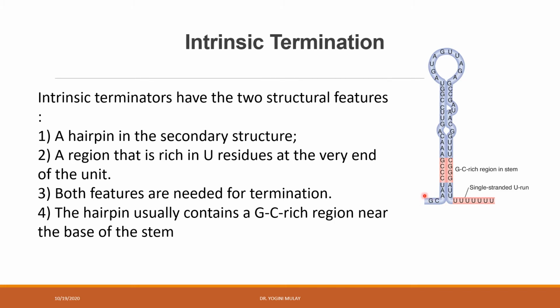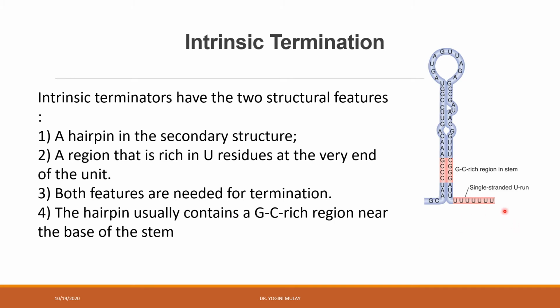Now both the formation of the hairpin-like structure in the RNA transcript and the presence of the poly-U sequence at the end of that unit are necessary for the termination purpose. Here the hairpin-like structure usually contains a GC-rich region present near the base of this stem. Okay, so these are the overall important features of intrinsic termination.